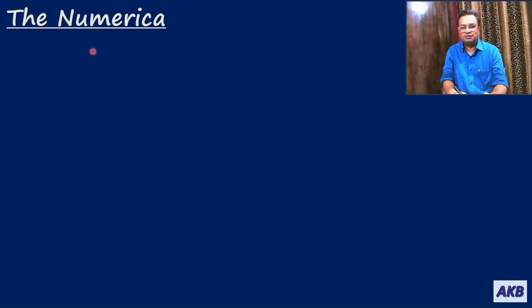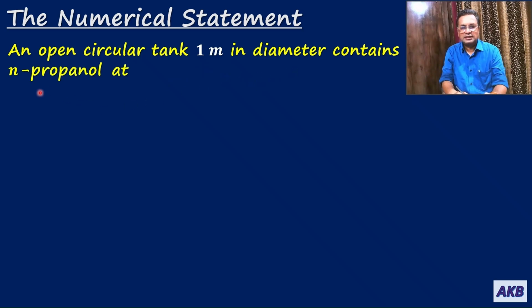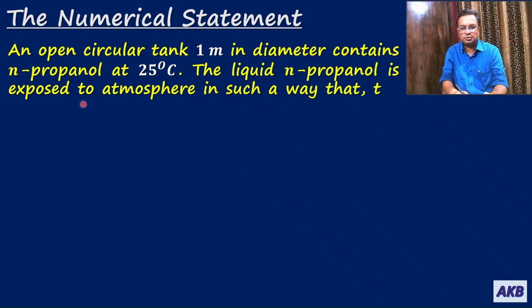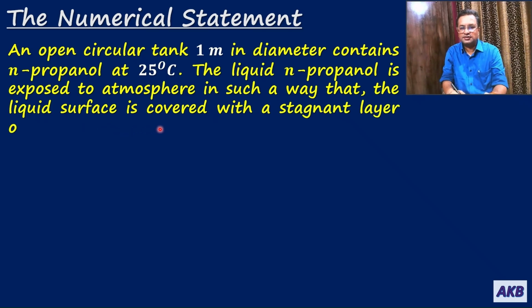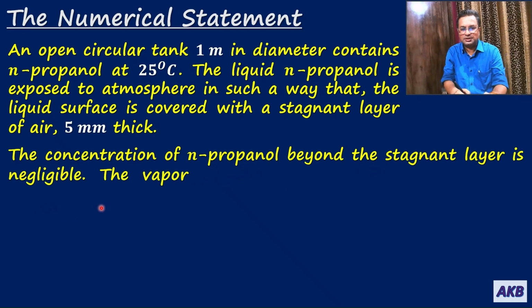To begin with, we will look at the numerical statement. An open circular tank 1 meter in diameter contains N propanol at 25 degrees Celsius. The liquid N propanol is exposed to atmosphere in such a way that the liquid surface is covered with a stagnant layer of air 5 mm thick. The concentration of N propanol beyond the stagnant layer is negligible.